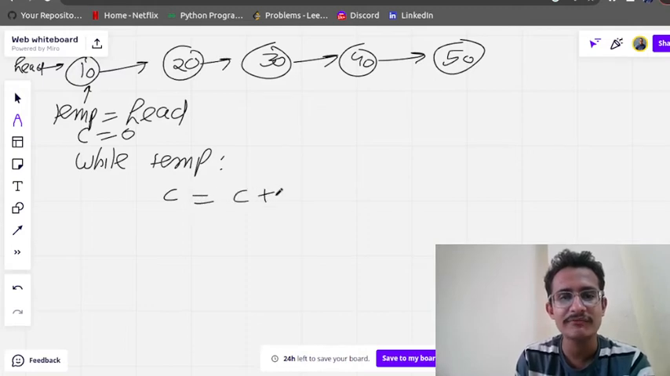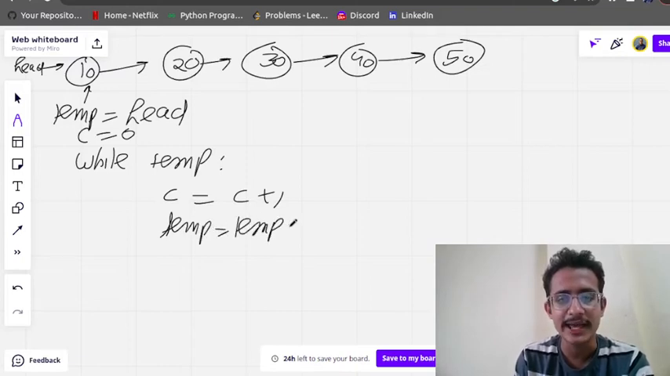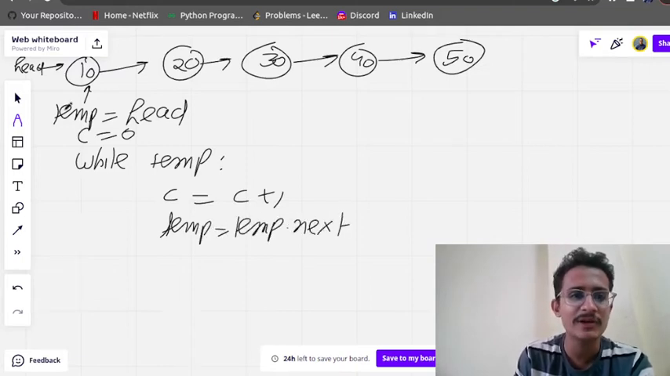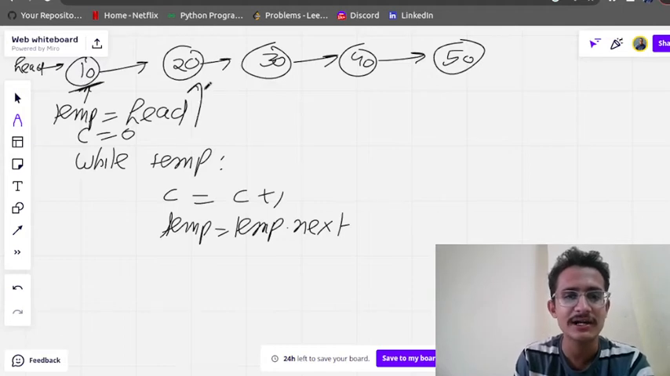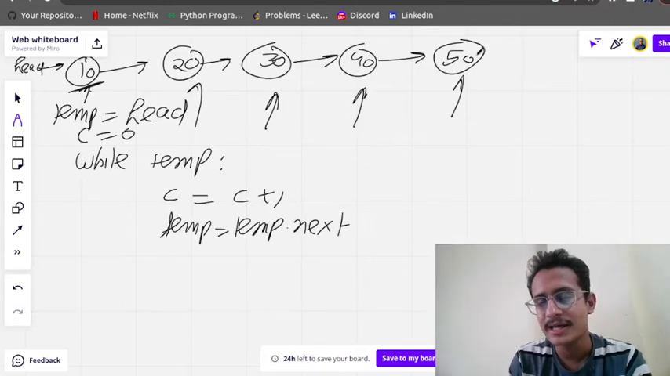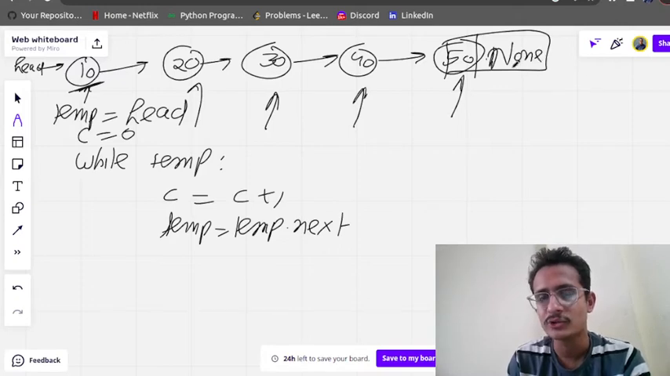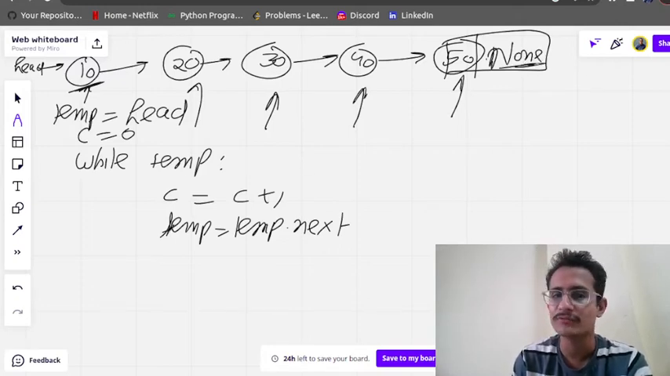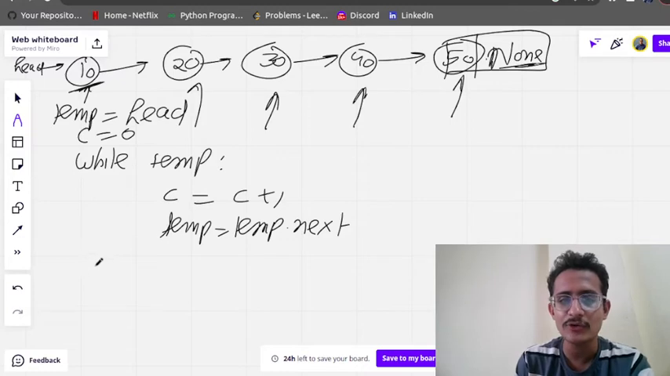In every step we are going to increase the count, and once the count is increased, temp will be equal to temp dot next. It means our temp will be shifted. First it is here, then it will come here, then here, then here, and then temp dot next is None. If you look here, it is written None. So when it is None, it will come out of the loop.